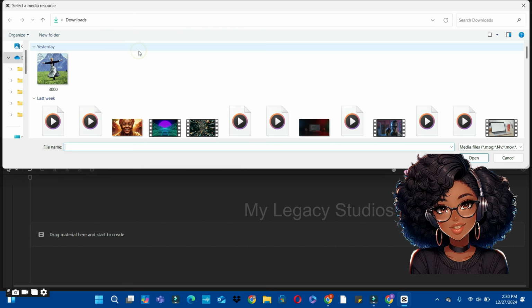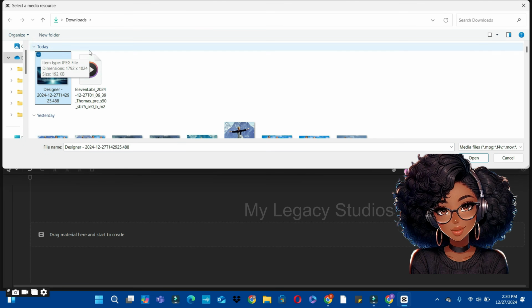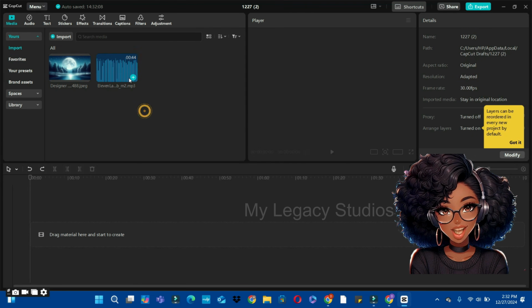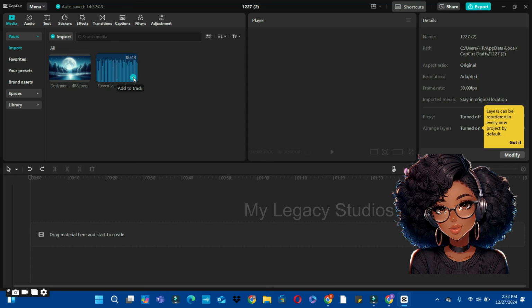So click on the import, select the image and the audio. So we're going to select the image and the audio. Click on the open button and import that to CapCut. So the next thing we're going to do is to add the audio to our timeline.